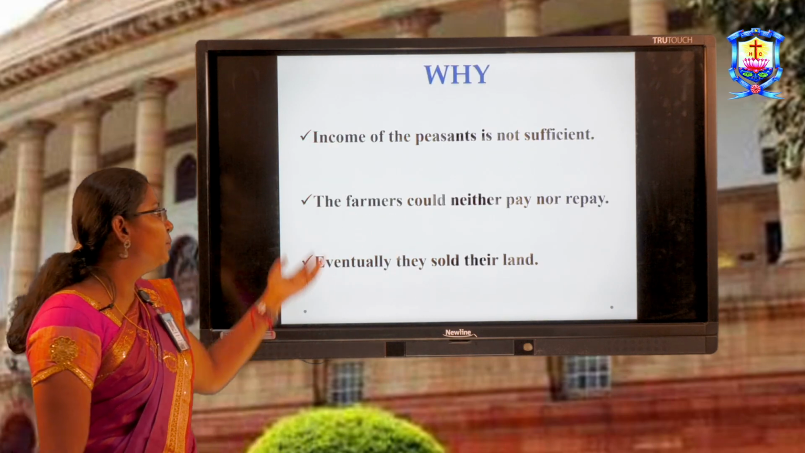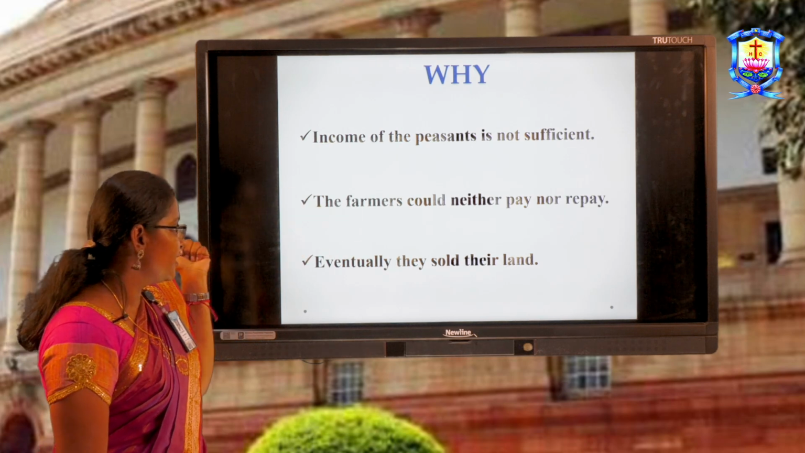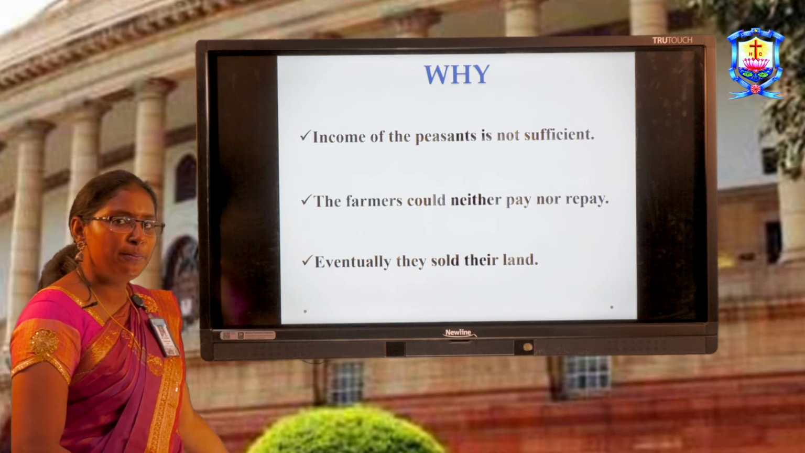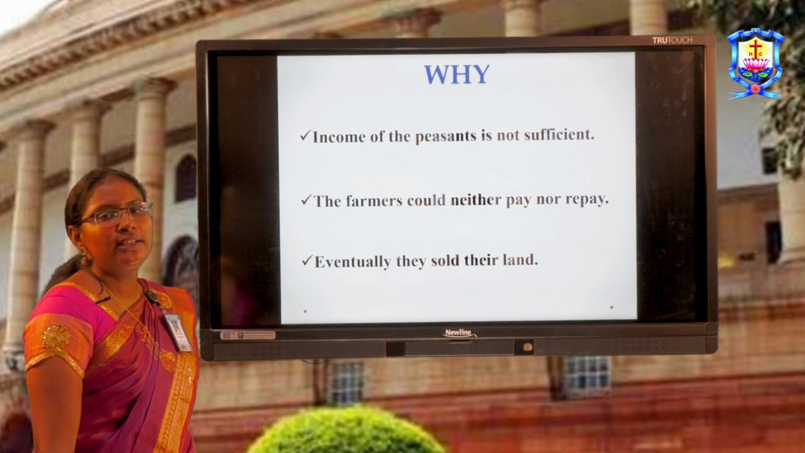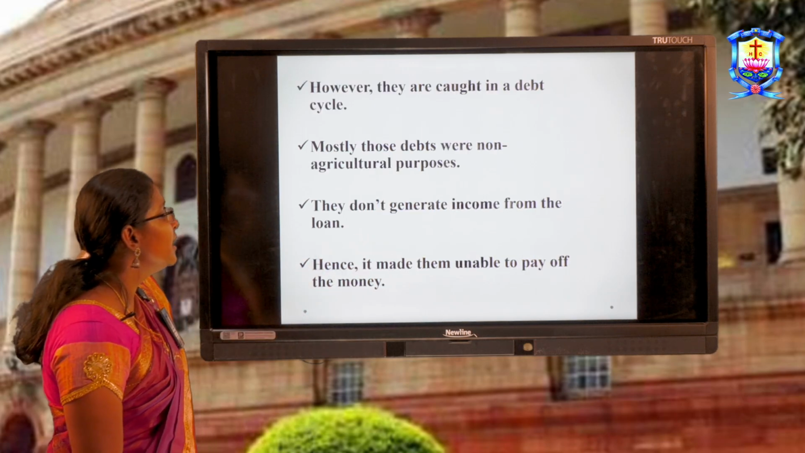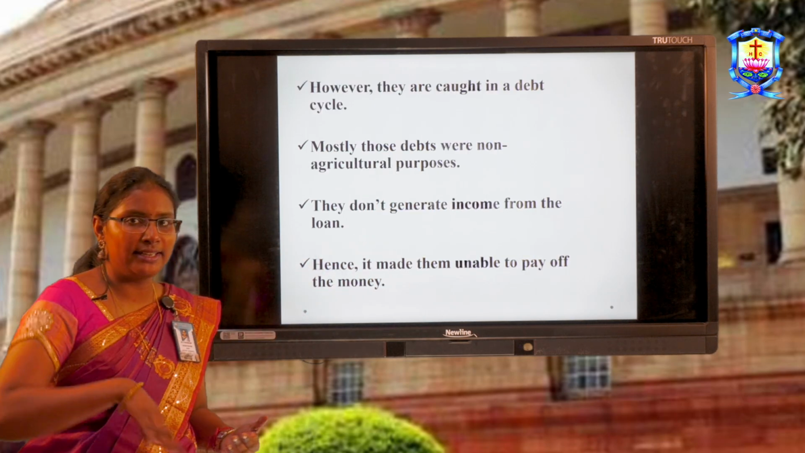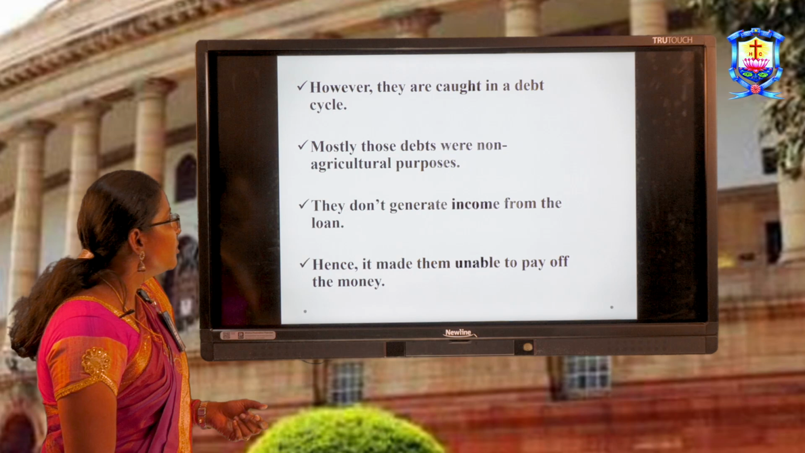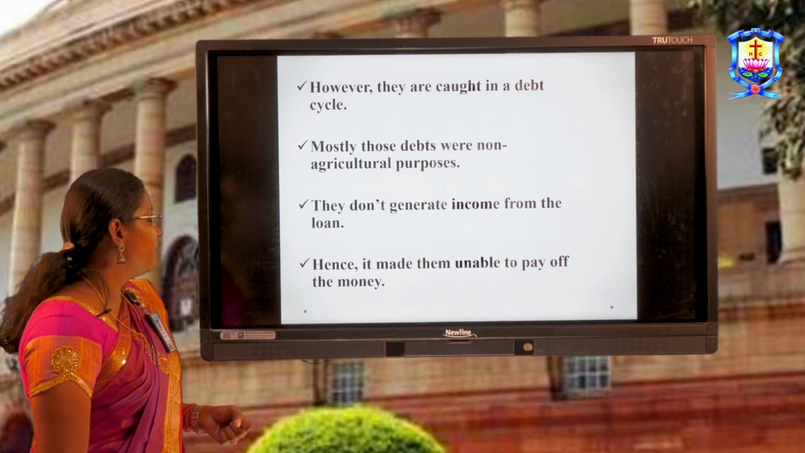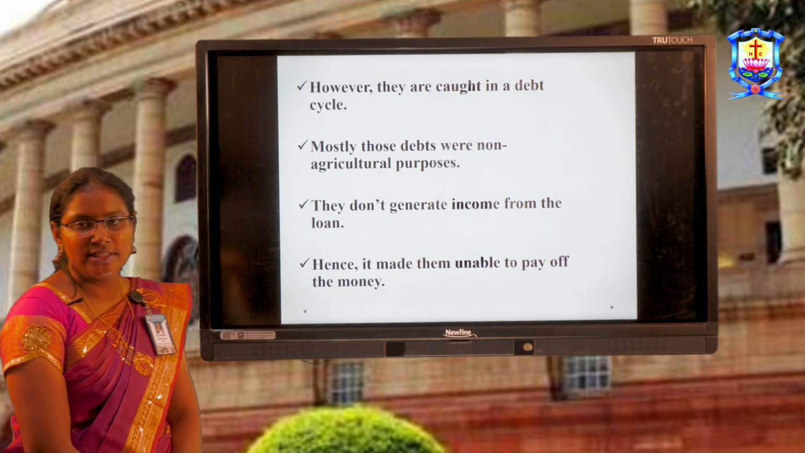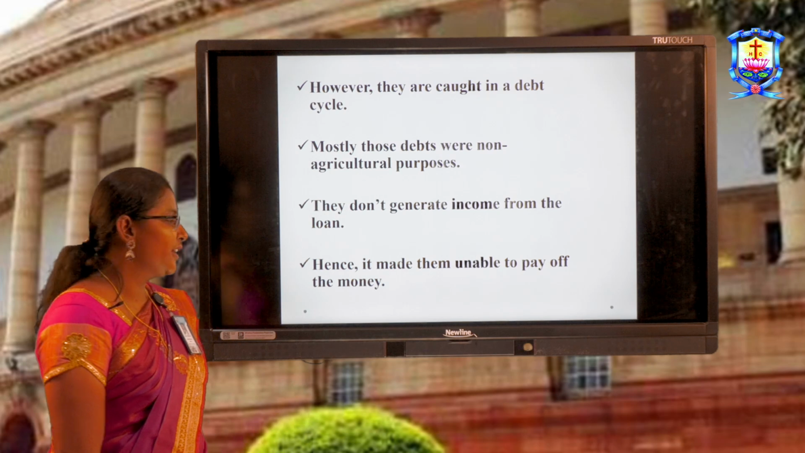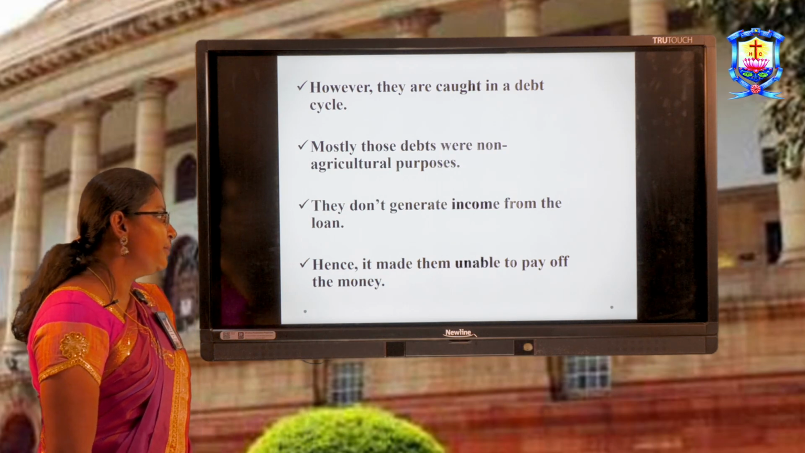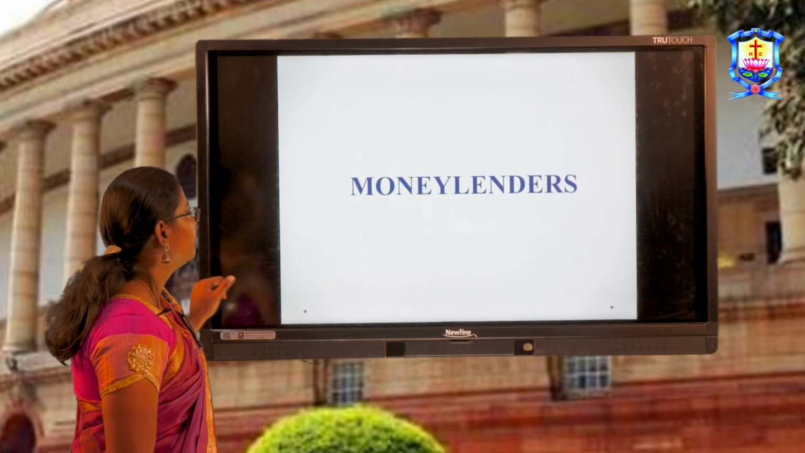Now, why did they need to borrow? The income of the peasants was not sufficient. The farmers could neither pay nor repay. Eventually, they sold their lands. However, they were caught in a debt cycle. This trap is called the debt cycle. Mostly, these debts were for non-agricultural purposes. They don't generate income, and this made them unable to pay off the money.